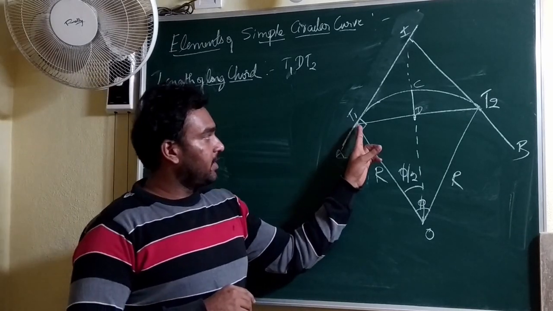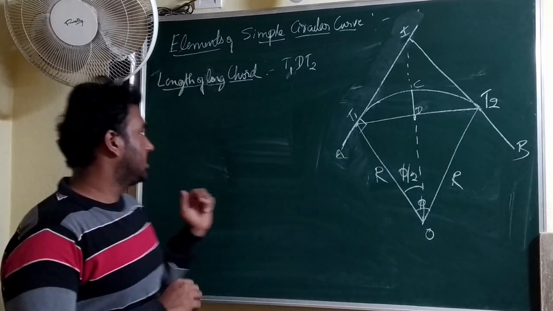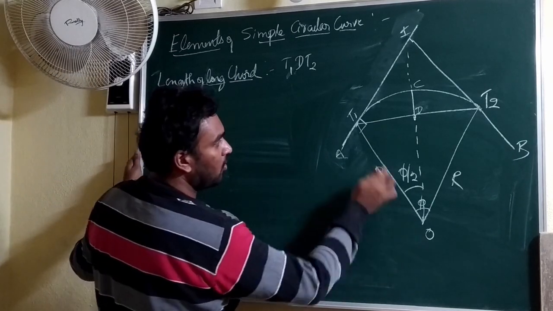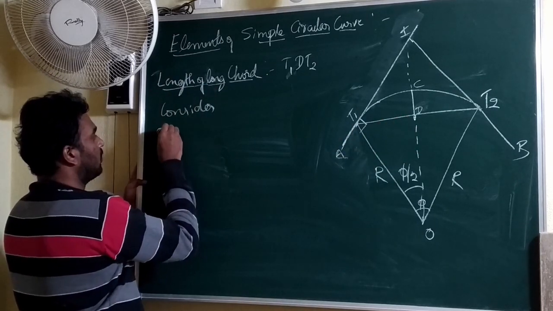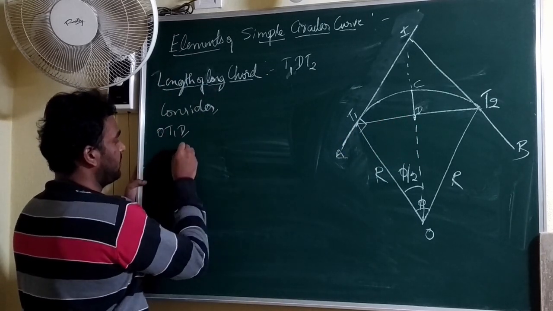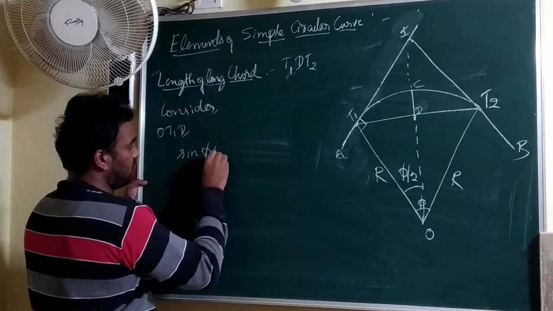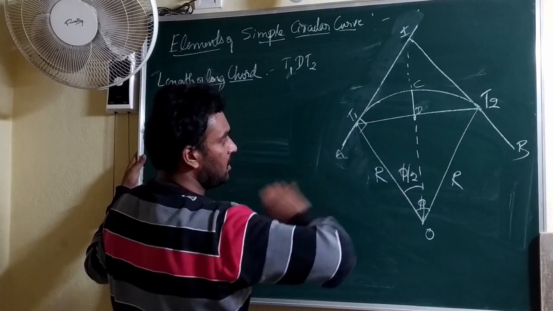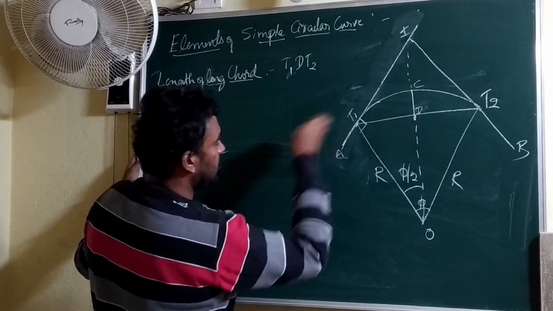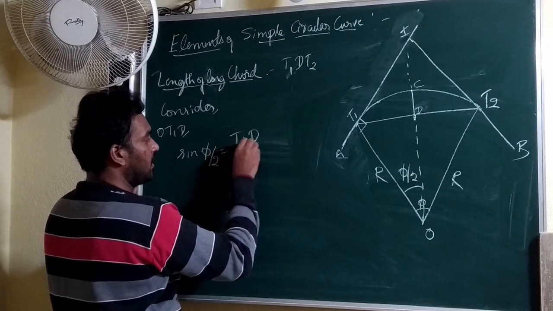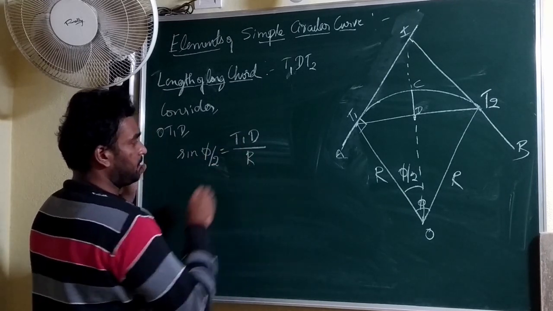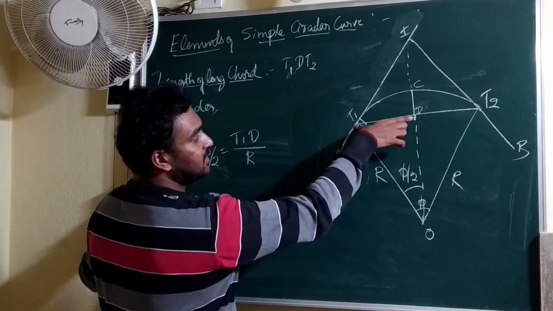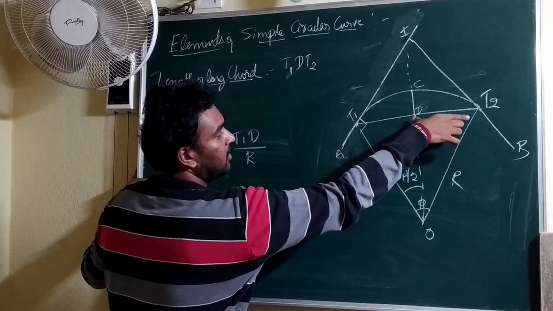In order to find the length T1T2, first consider the triangle OT1D. In that, consider the sine function. Sine phi by 2 will give you opposite by hypotenuse. Opposite is DT1 or T1D divided by R. My intention is, if I find this distance and add it another time, it will give you the whole length.